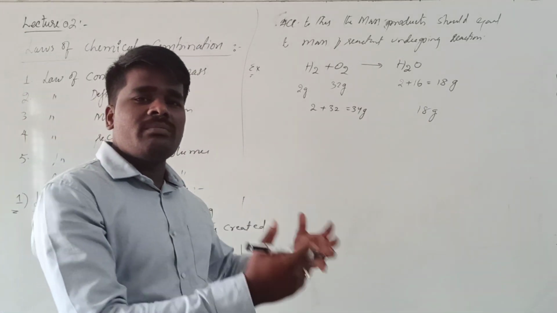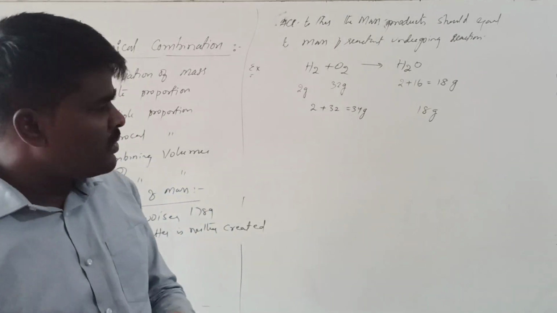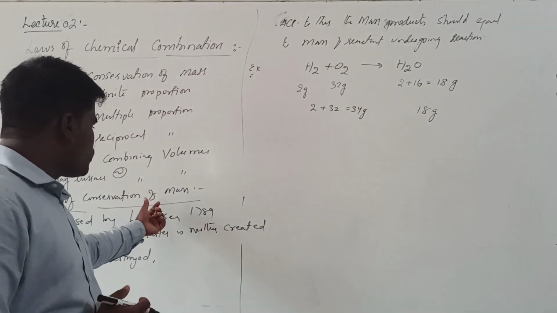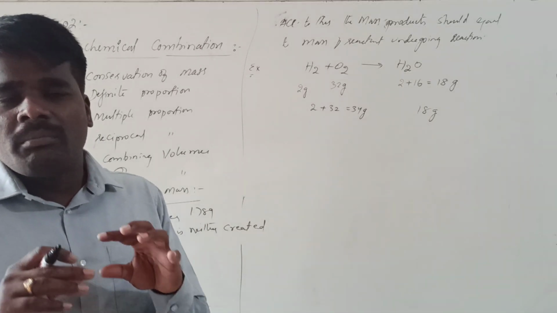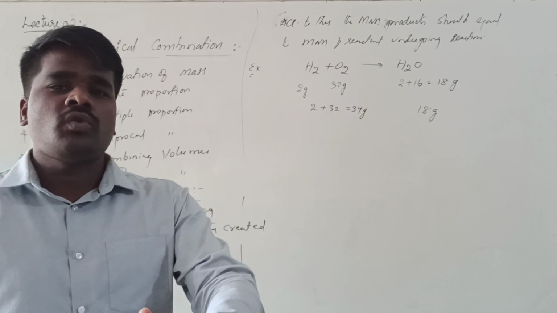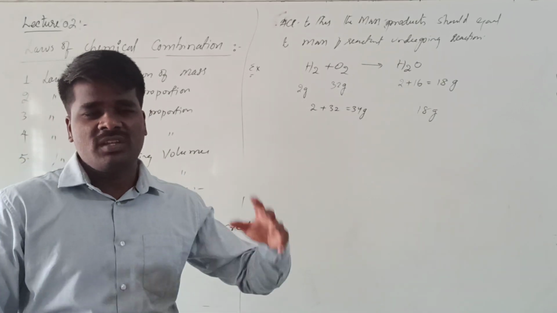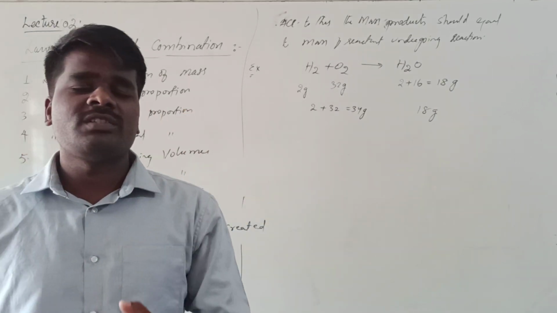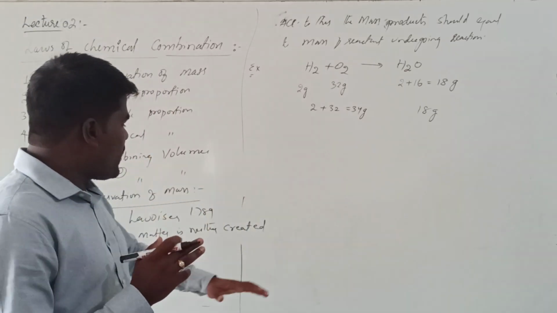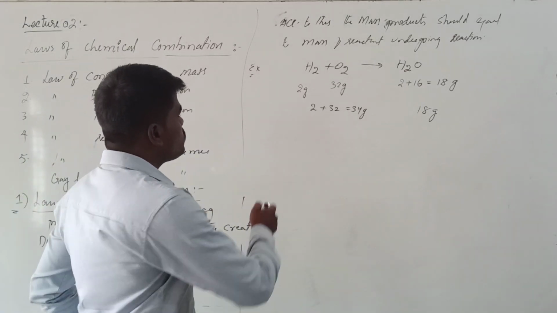This is where we start balancing the reaction. The stoichiometry of chemical reactions is an application of the law of conservation of mass. We balance the reaction because the equation has to obey the law of conservation of mass. If the reaction is not obeying it, that particular equation is incorrect. So in order to apply this law, we need to balance this.